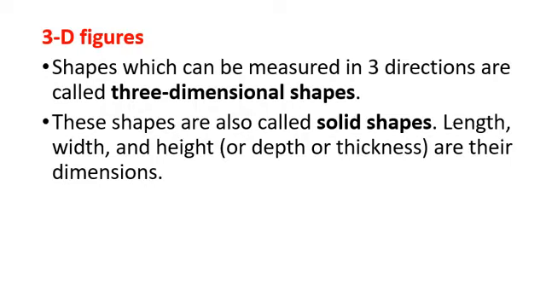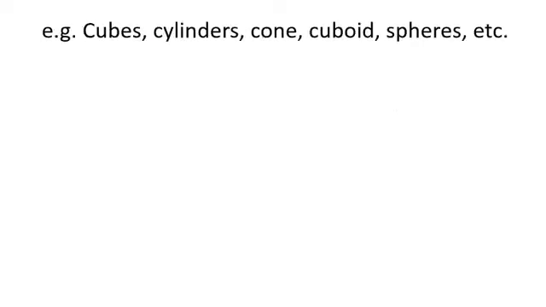And what are solid shapes? 3D shapes or 3D figures are the solid shapes. So the shapes which can be measured in three directions are called three-dimensional shapes. These shapes are also called solid shapes. Length, width and height, or you can say depth or thickness, are their dimensions. Now cubes, cylinders, cones, cuboids, spheres are the examples of 3D figures.